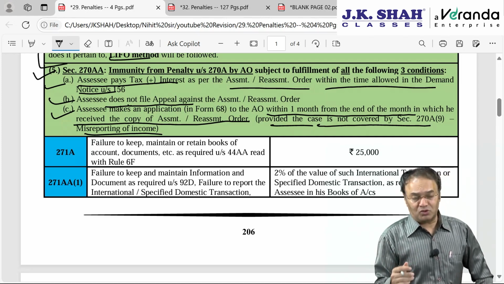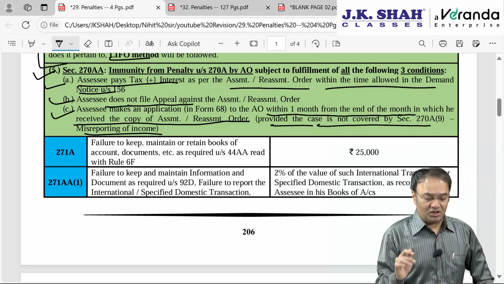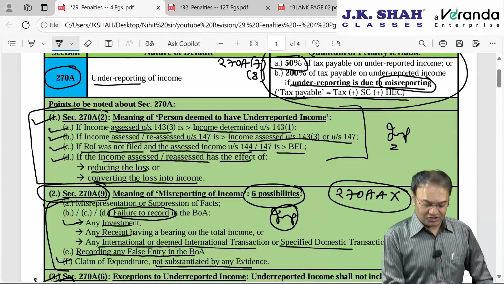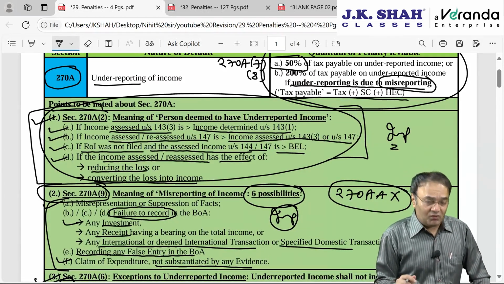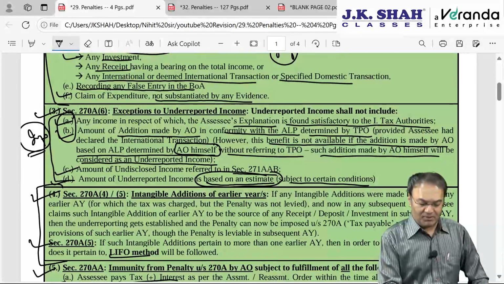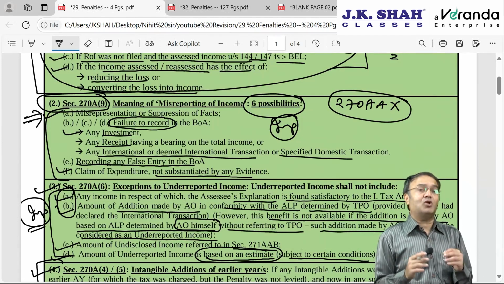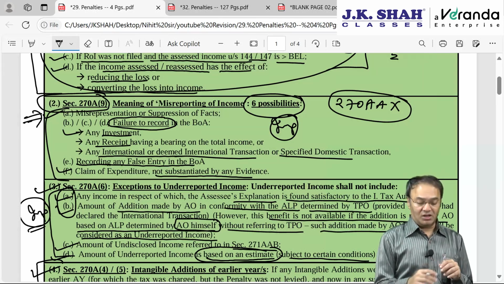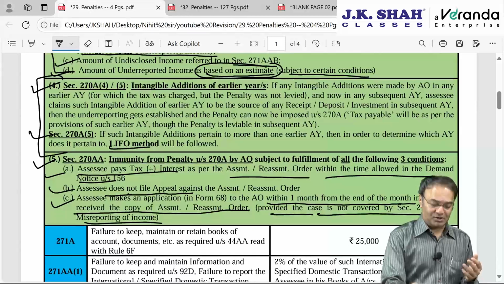Nowadays questions come for 2 marks in the form of MCQ, but which require you to solve the entire question. Remember, if penalty is given to you at 3 different stages or 2 different stages, then calculate penalty individually. Question will clarify whether the case is covered by 270A subsection 9 or not. Then you will understand whether this is applicable or not. 200% penalty is applicable or 50%, that institute will give you a hint in the question which you have to understand. With that, 270A and 270AA is over, very important from exam perspective.